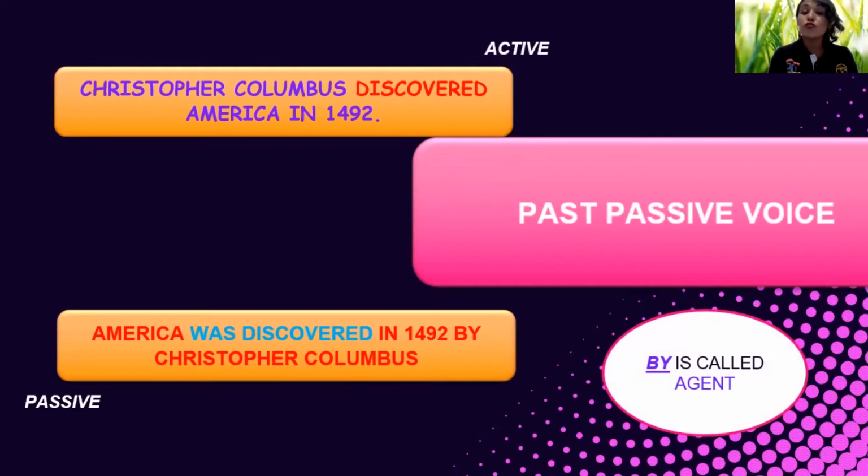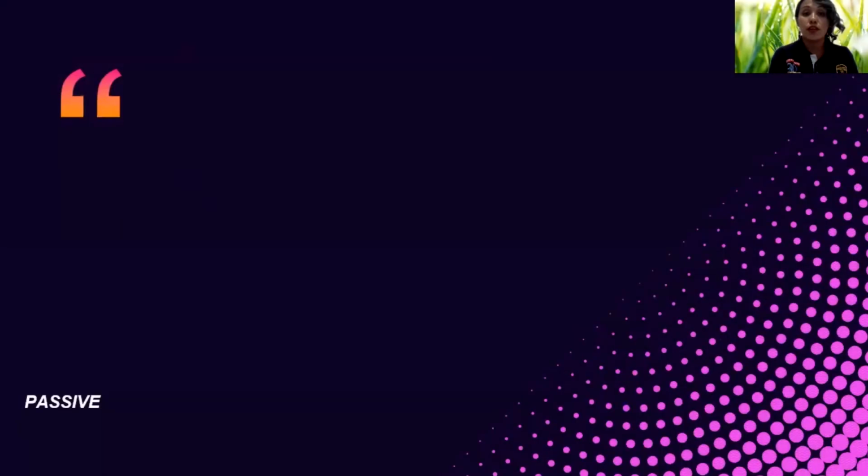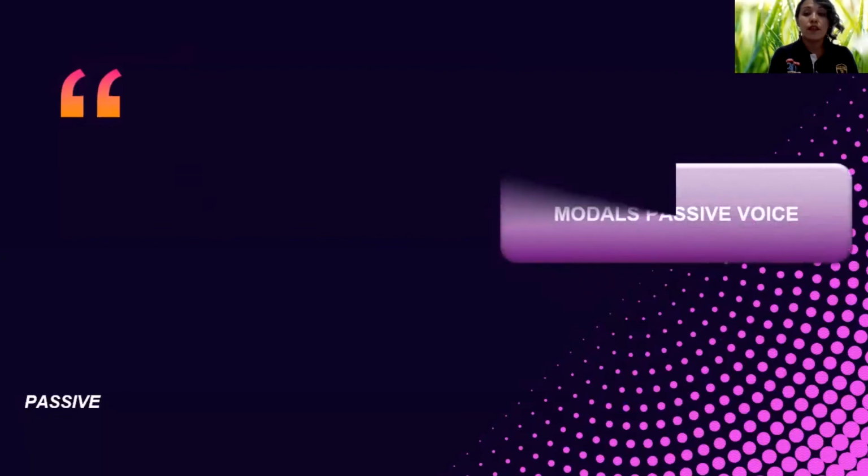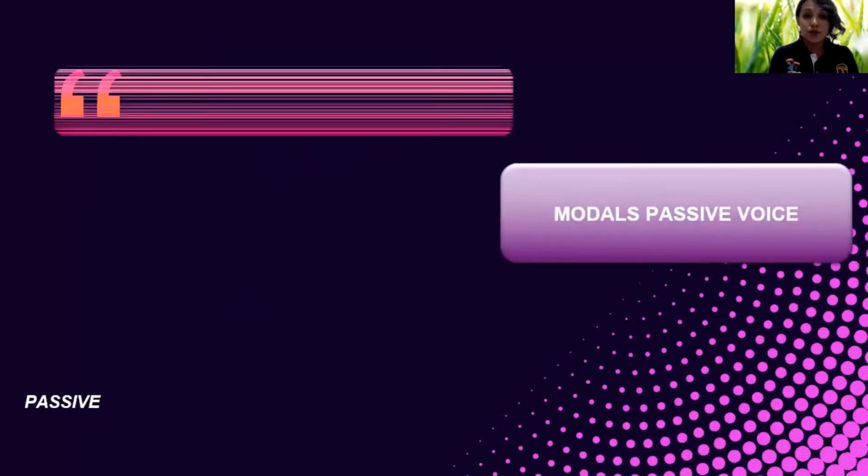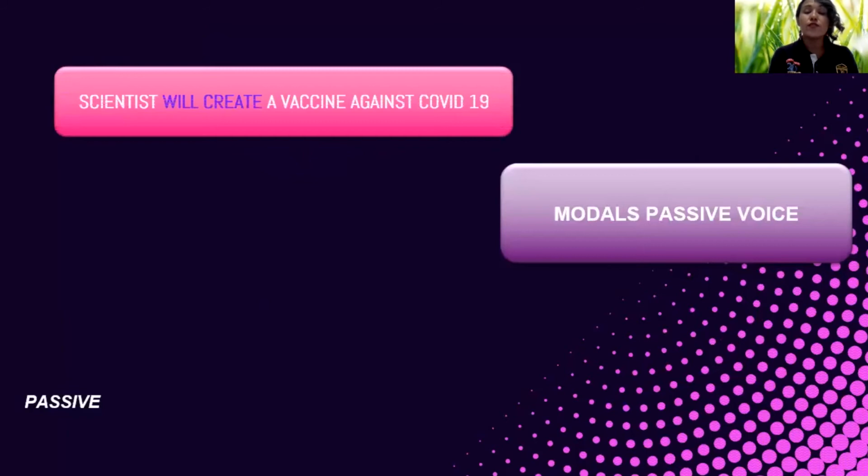Now we are going to see the structure using modals. Modals with passive voice. Here we have another sentence. This sentence is according to the situations that we have lived along those days. Scientists will create a vaccine against COVID-19, okay? So this is the active.